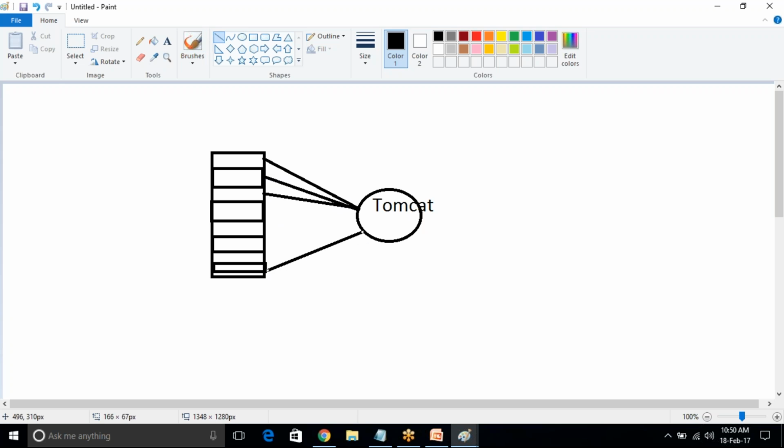What do we need to do? We need to manually log in to each server, download the Tomcat application, install it, and after that configure everything. Like this we need to do it manually.